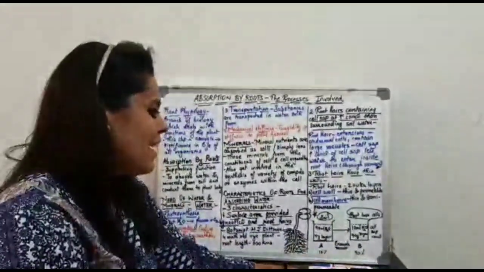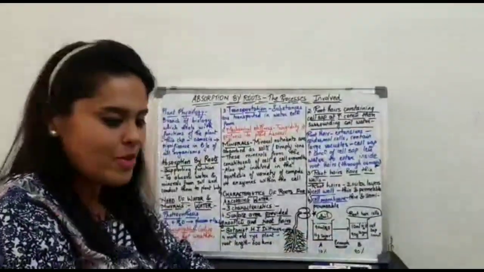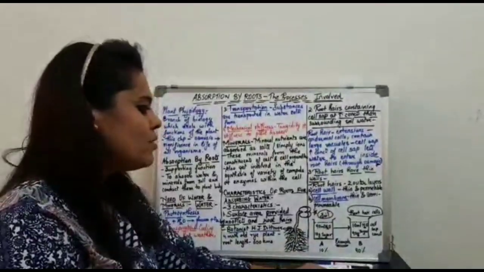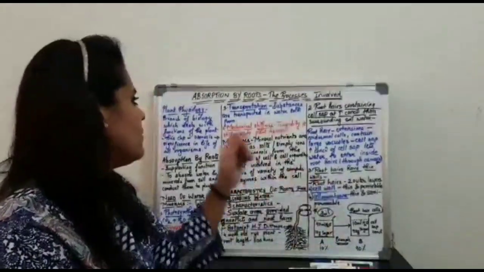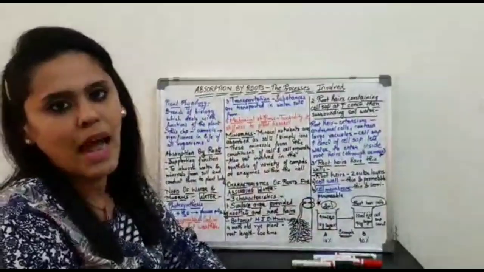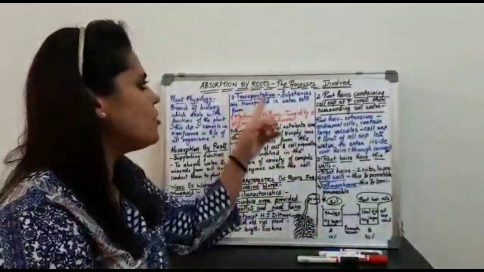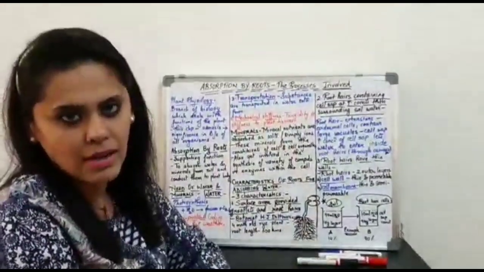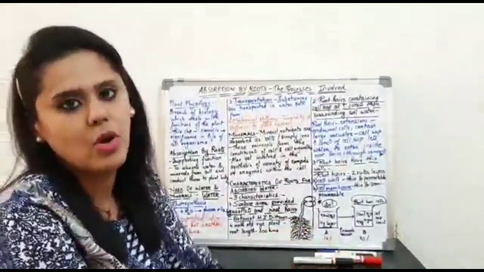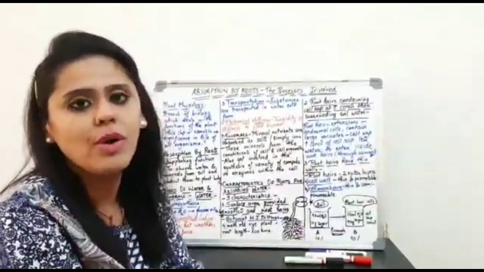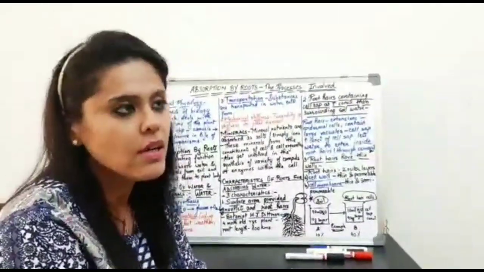Okay? Starting with our biology for today. So in today's session, what do we need to learn? We need to study something about plant physiology. My dear students, the chapter absorption by root comes under the unit of plant physiology. What do you understand by plant physiology?